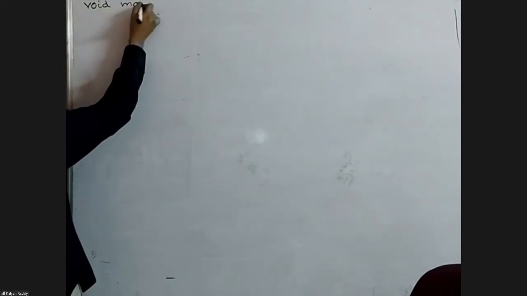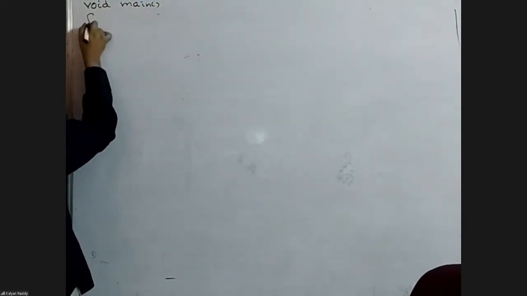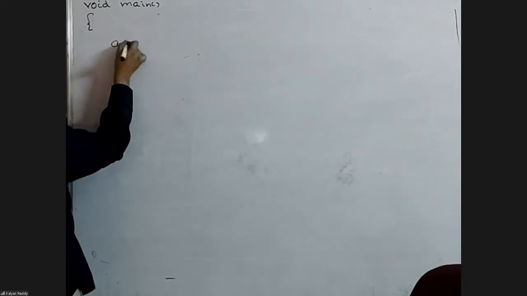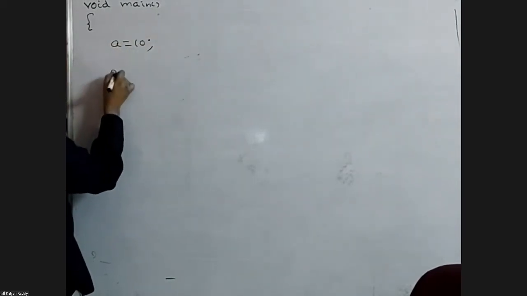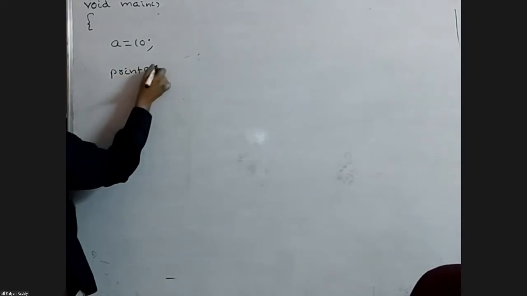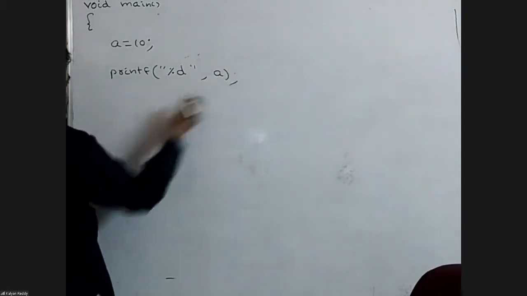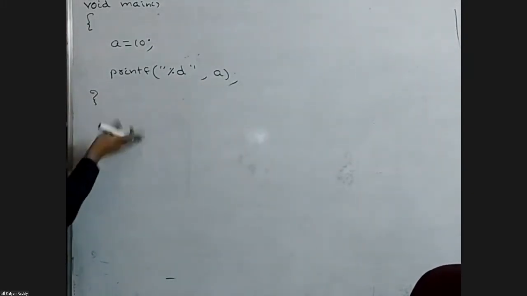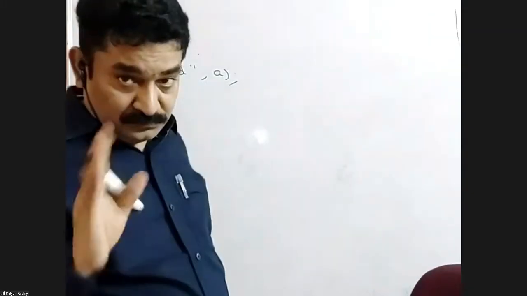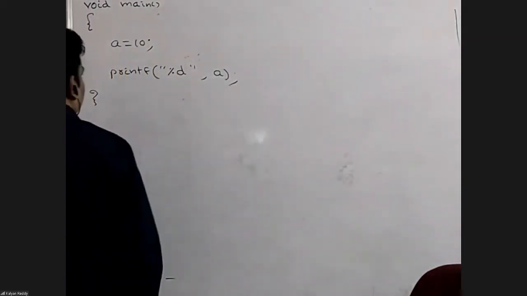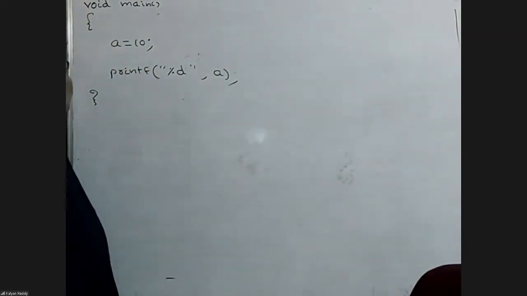Come to the board. I'm doing it like this: void main, body open, a equals 10 semicolon, printf percentage d a, body close, run. Is it a valid program? No, error. When we submit this code to the compiler, it is reading.